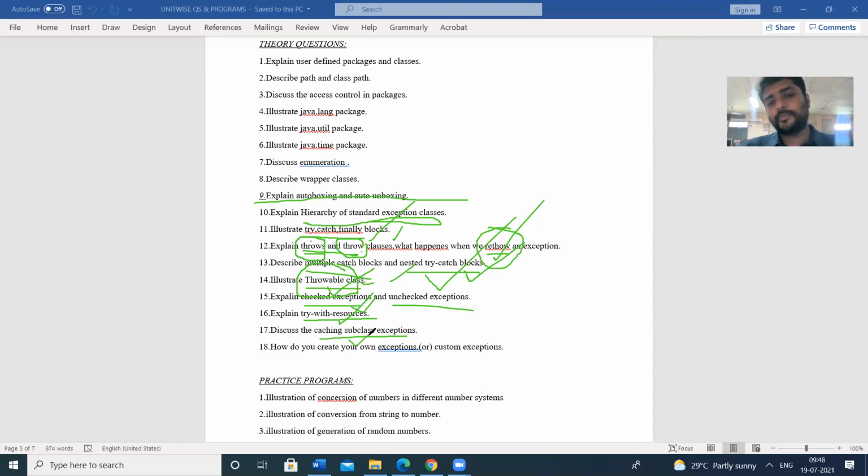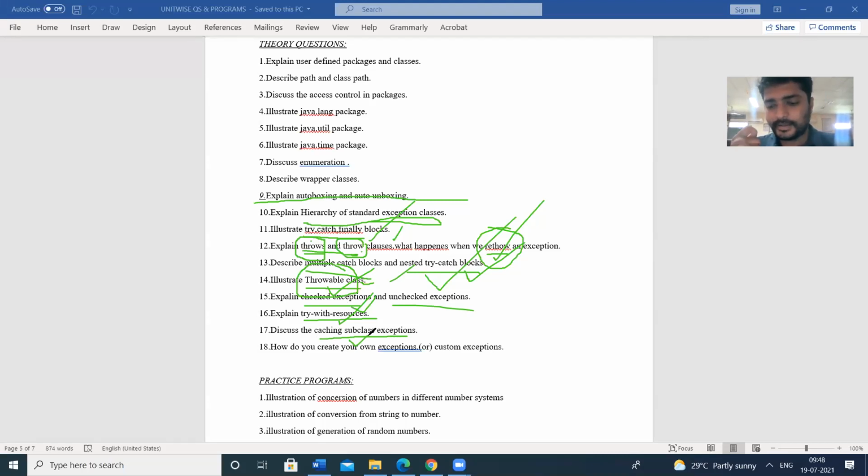Next concept, this is important, catching the subclass exceptions. Suppose we have the base class and we have the subclass. If the exception is raised in the base class, what happens? If the exception is raised in the subclass, what happens?